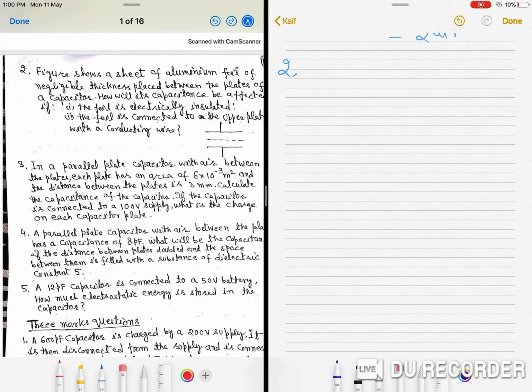If the foil is connected to the upper plate with a conducting wire, it is at the middle. So the separation will become half. We know that C is equal to epsilon naught A by D. So when the separation becomes half, the new capacitance will be double the initial value.